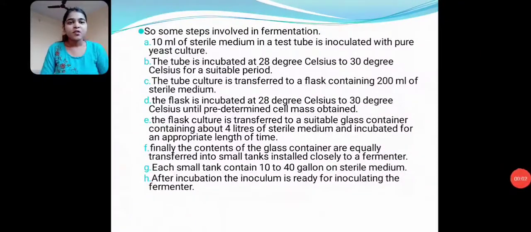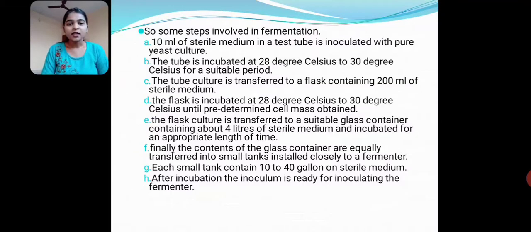So, some steps involved in the fermentation. 10 ml of sterile medium in a test tube is inoculated with pure yeast culture. The tube is incubated at 28 to 30 degrees Celsius for a suitable period. The tube culture is transferred to a flask containing 200 ml of sterile medium. The flask is incubated at 28 to 30 degrees Celsius until a predetermined cell mass is obtained. The flask culture is transferred to a suitable glass container containing about 4 liters of sterile medium and incubated for an appropriate length of time.